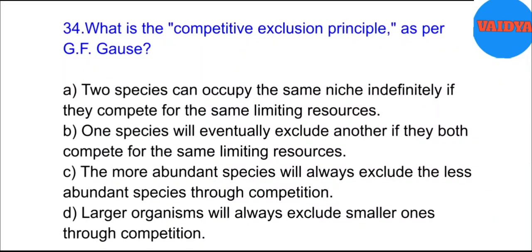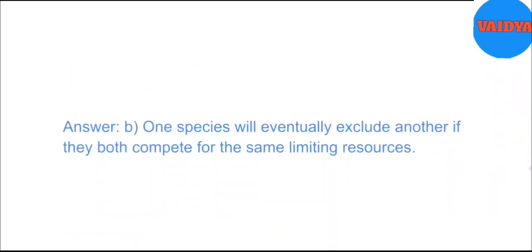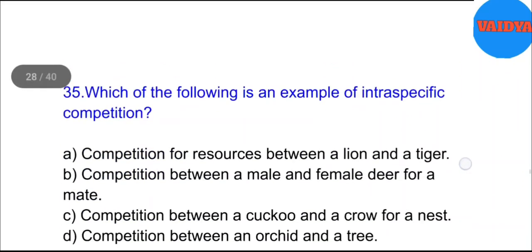34. What is the competitive exclusion principle, as per G.F. Gause? A. Two species can occupy the same niche indefinitely if they compete for the same limiting resources. B. One species will eventually exclude another if they both compete for the same limiting resources. C. The more abundant species will always exclude the less abundant species through competition. D. Larger organisms will always exclude smaller ones through competition. Answer. B. One species will eventually exclude another if they both compete for the same limiting resources.